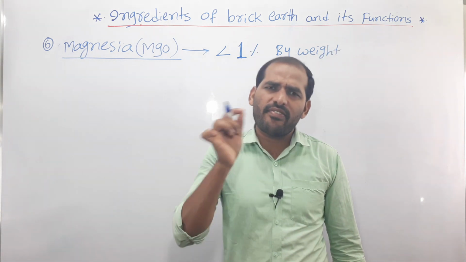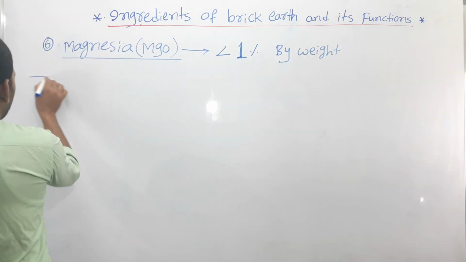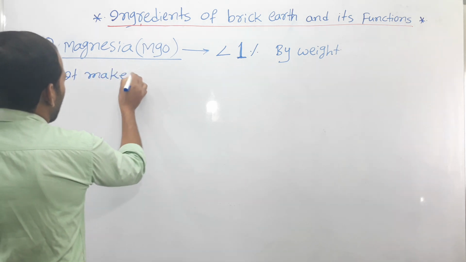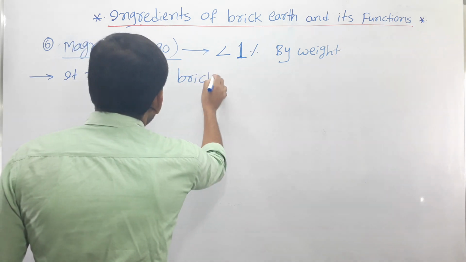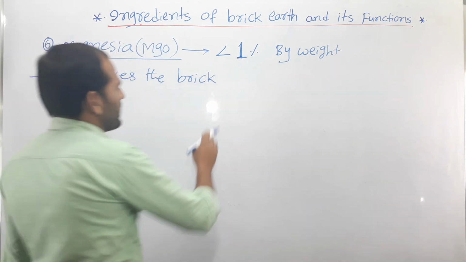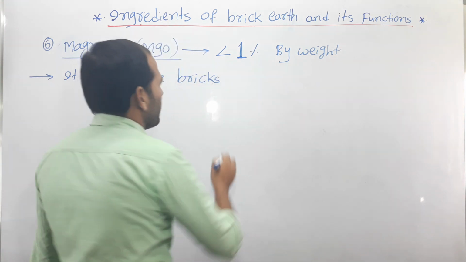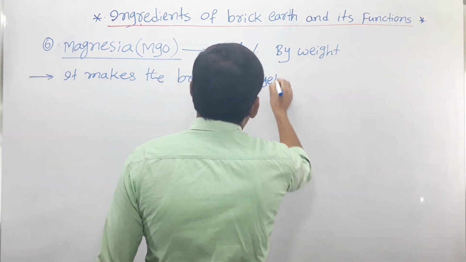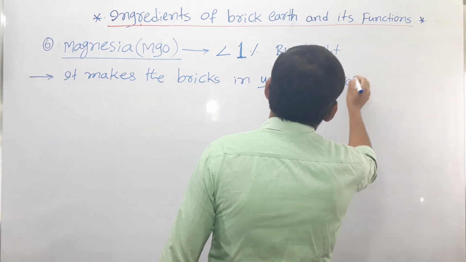What is the function of this magnesia? It makes the bricks a yellow tint color.